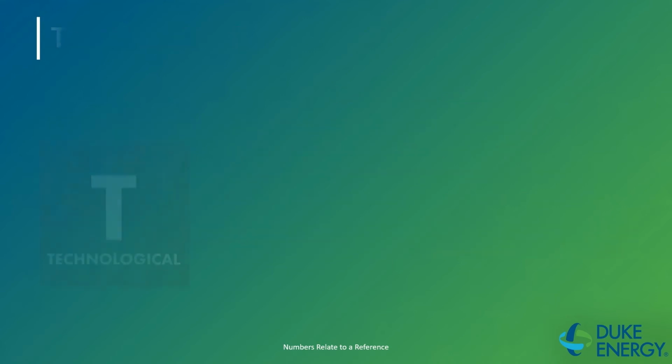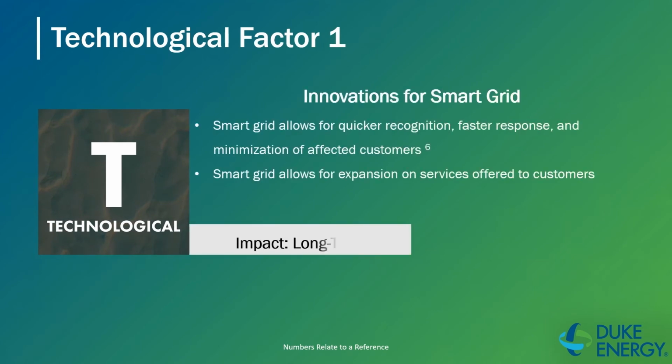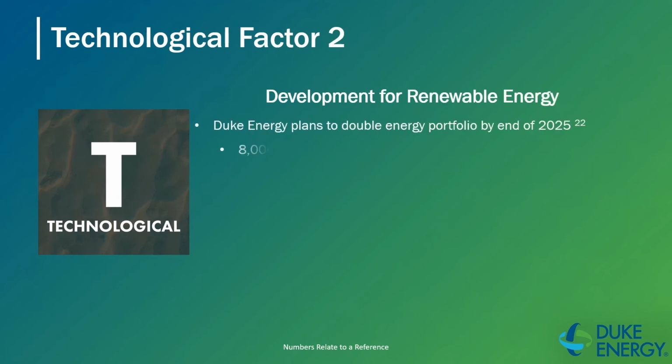Moving on to technological factors, let's talk about the innovations for smart grid. The smart grid allows for quicker recognition, faster response, and minimization of affected customers for power outages. It also allows for expansion of services offered to customers, so that way customers are allowed to customize and individualize their plans in the way they see fit. The innovations for the smart grid will affect the company in the long run, and it's only going to be positive. The company must continue to invest in smart grid, especially along with the other smart technologies.